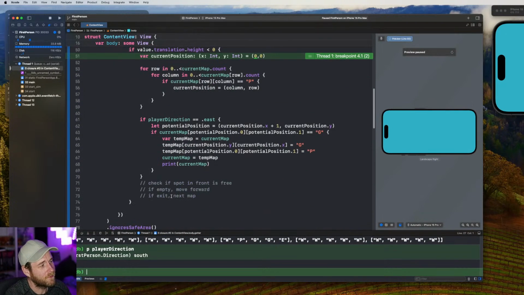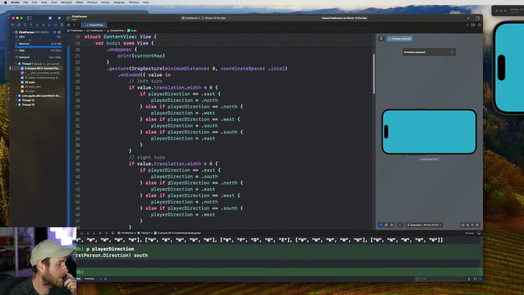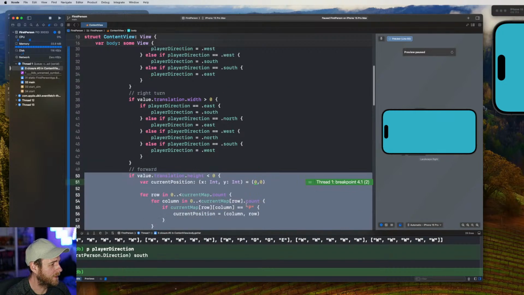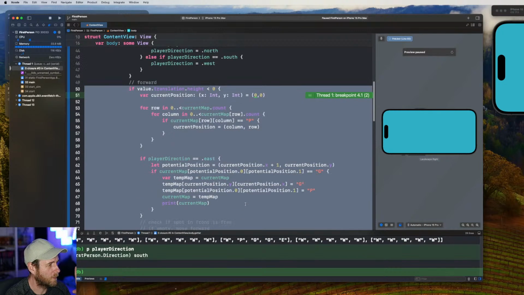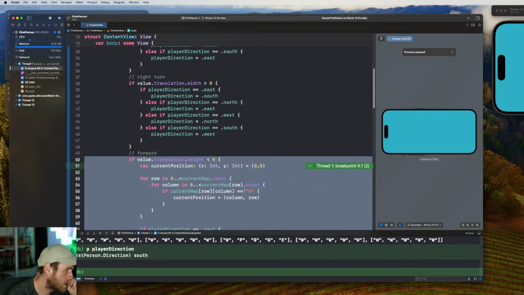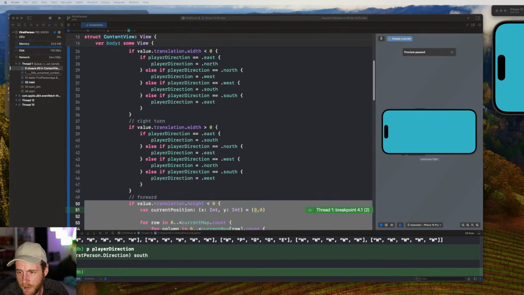I mean, I can fix that briefly by just moving this up in front of all this, but the thing is, when I want to swipe again, because I want to get this exit working today, walking in a straight line, it's still going to be a problem. So what we need to do is have a look at this code that we've got over here and see if there's a better way of doing this.